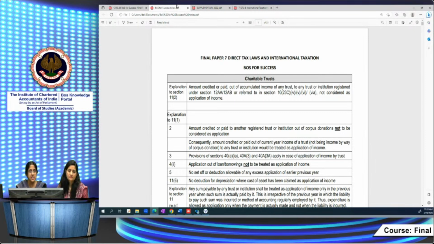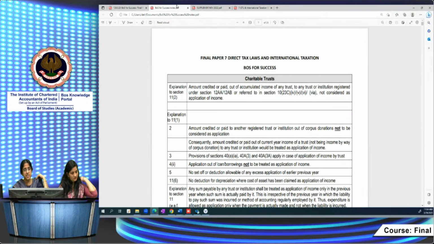So the issues which are dealt with in the questions, the related provisions will first be explained to you, and then we'll take up the question and solve it. Both the case scenarios will be solved, and MCQs will be solved. Descriptive questions are given, but we will take up 1 or 2 descriptive questions which involve a number of provisions.